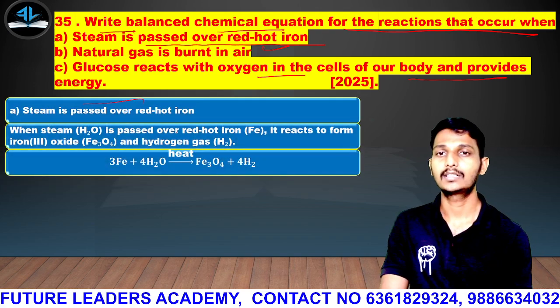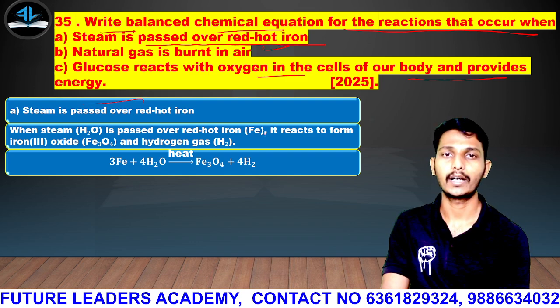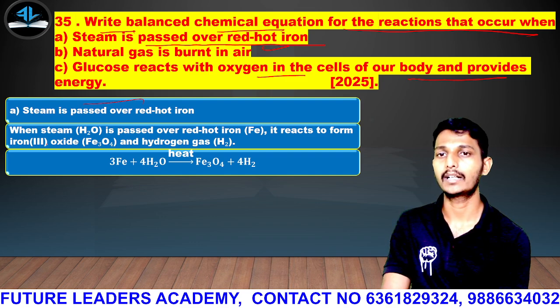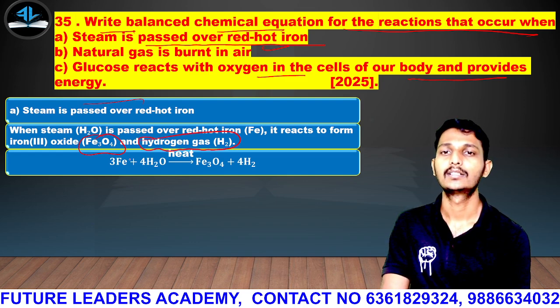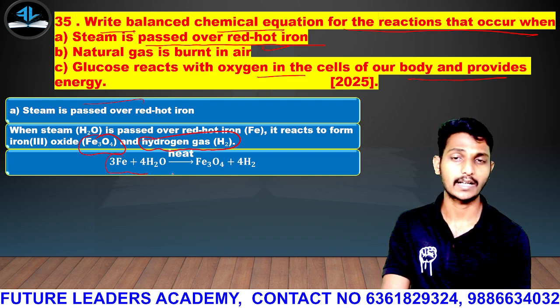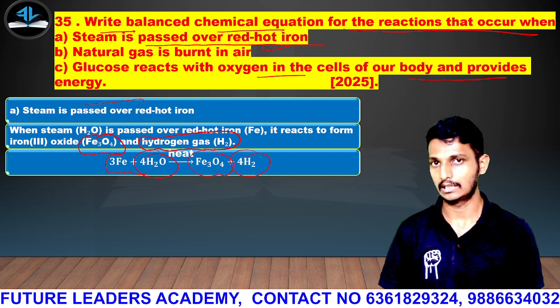So the answer: when steam is passed over red hot iron, it reacts to form iron oxide Fe3O4 and hydrogen gas is released. Fe reacts with the steam, that is water, and forms Fe3O4, then H2 gas is released.